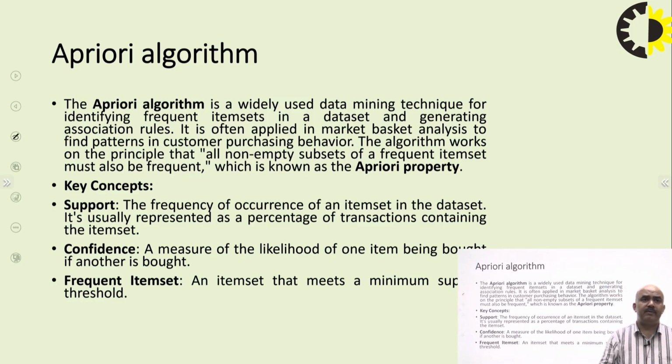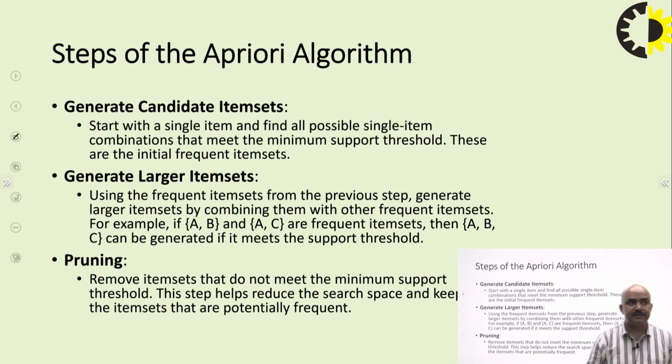The algorithm works on the principle that all non-empty subsets of a frequent item set must be frequent, which is known as the Apriori property. The key concepts are support, confidence, and frequent item sets. Support means the frequency of occurrence of items in the data sets, usually represented by the percent of transactions containing the items. Confidence measures the likelihood of one item being bought if another item is also being purchased. Item sets that meet the minimum support threshold are called frequent item sets.